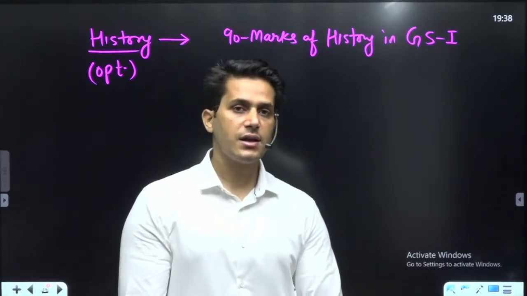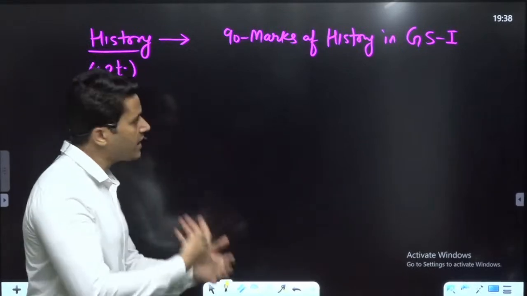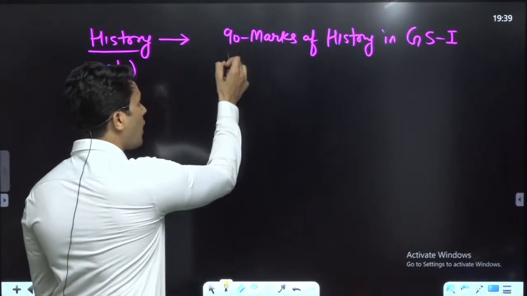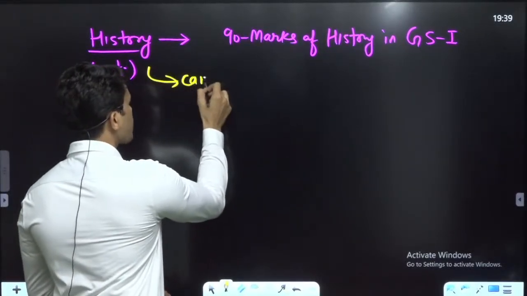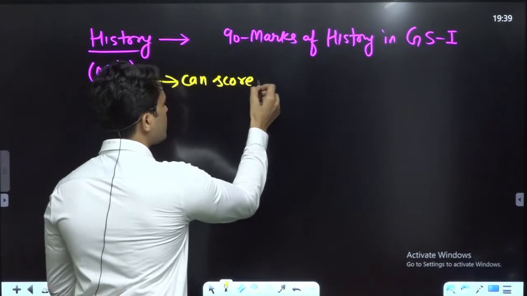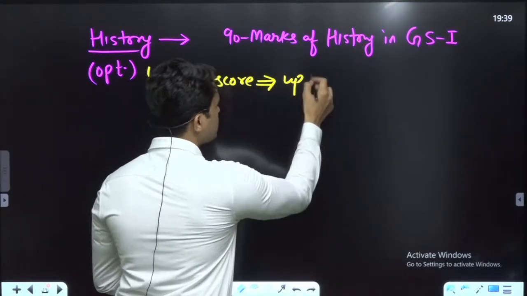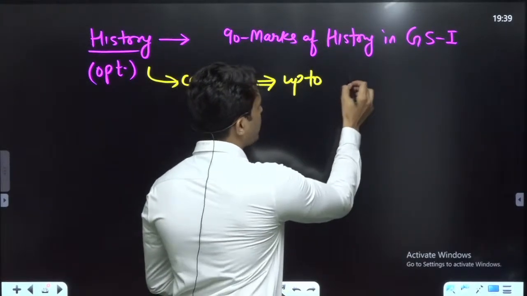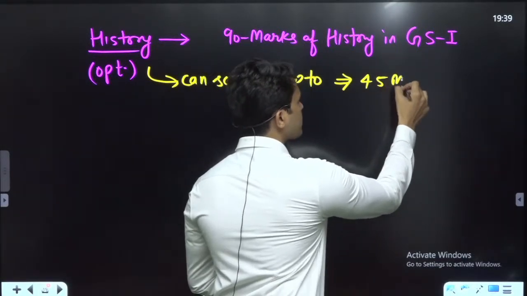Are you understanding? If you take history optional, then at most you can score up to 50% of this 90, which is 45 marks.